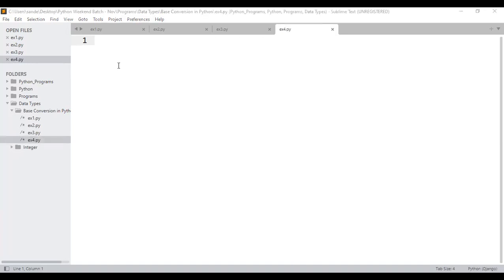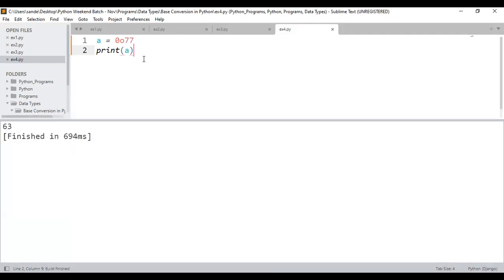See here, 0.077. Don't you think it's octal data? Now if I directly print, don't you think I'll be getting the decimal data? Sir, how did the decimal data get converted? Sir, don't worry. Like how I wrote the diagram for the previous one, similar to that, I'm going to write the diagram. You just keep on observing.